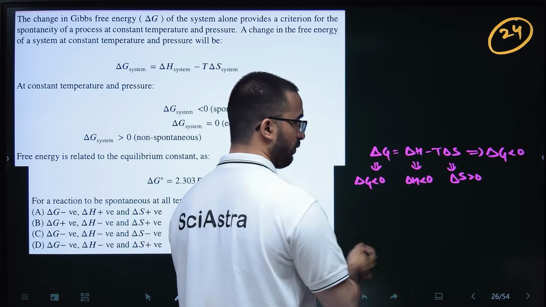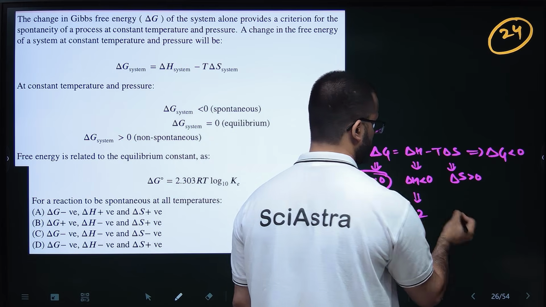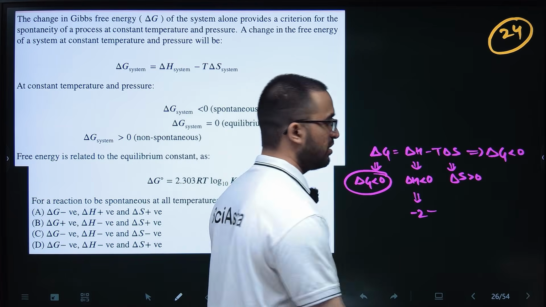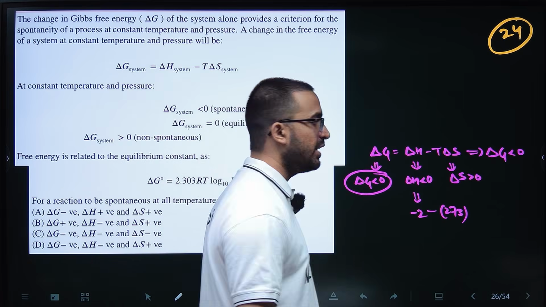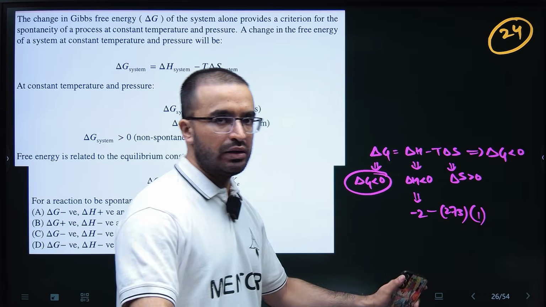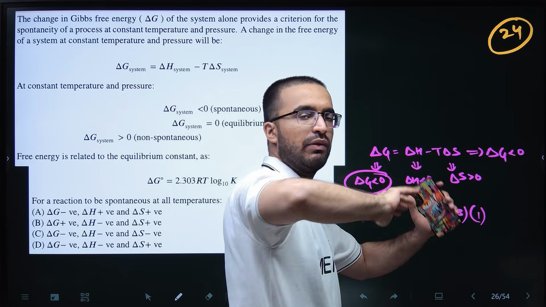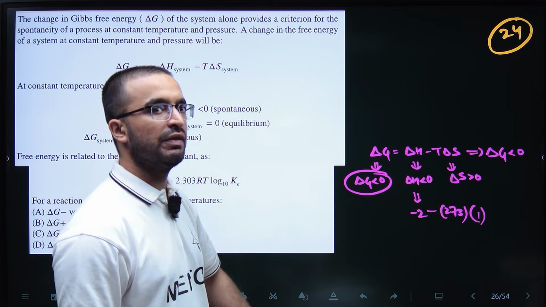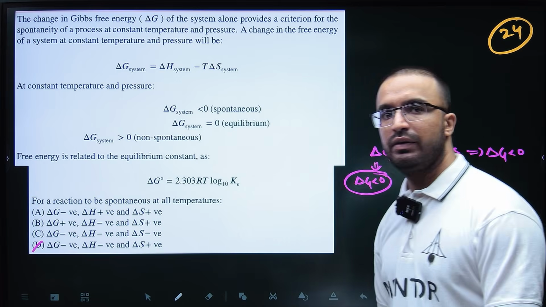For example, you want to keep delta G as negative. So for example, delta H is, let's suppose, minus 2. I am taking any number. So temperature is obviously, let's say 273 Kelvin, 0 degrees Celsius, whatever it is. Temperature can't be negative. Temperature will always be positive in the Kelvin scale. So if delta S is positive, let's suppose positive 1, then minus 2 minus 273 will be negative. You put any positive number here, whether 1, 2, 3, 4, 0 point something, it is negative. So negative minus positive will be negative. So delta G will always be negative. Okay, so that's what they are asking. So delta G negative, delta H negative, delta S positive.